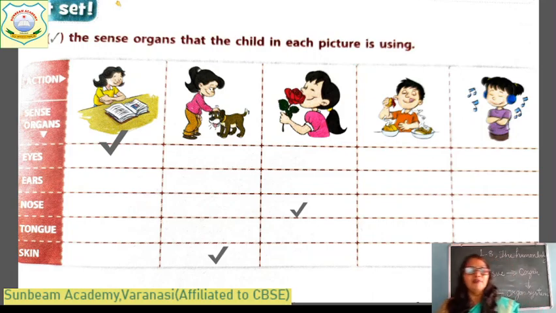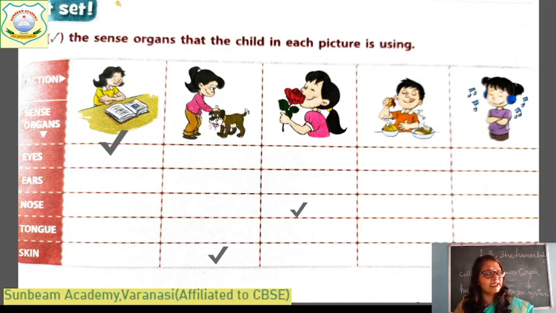Let's do what you know about the sense organs. Tick the sense organ that the child in each picture is using. In the first picture, a girl is reading a book. Which sense organ is she using? Eyes. So I have put a tick mark on eyes. In this picture, a girl is showing love to her puppy.